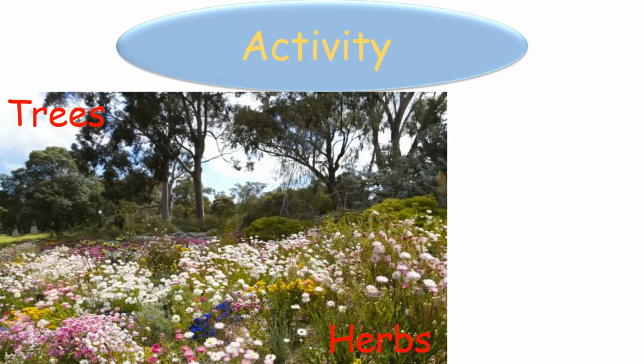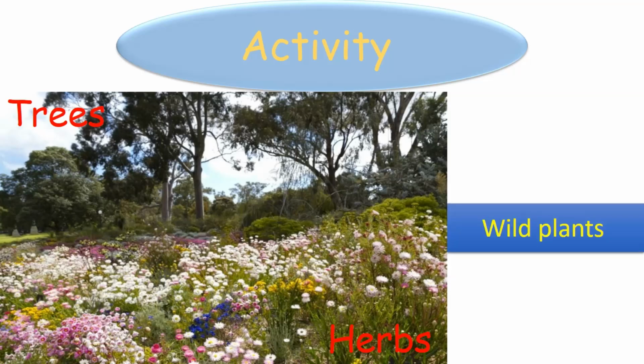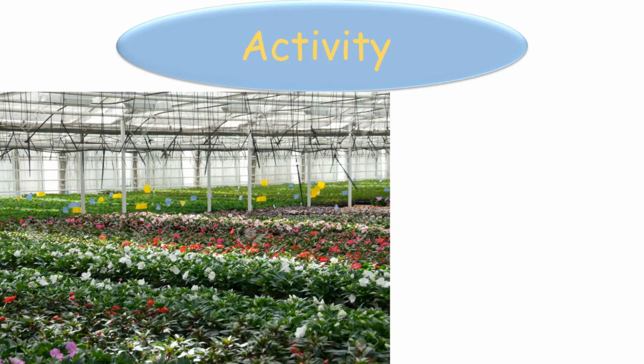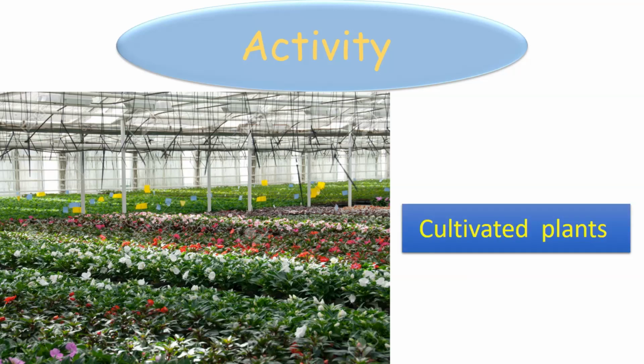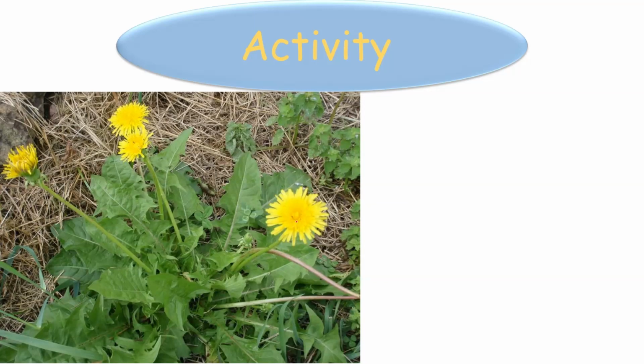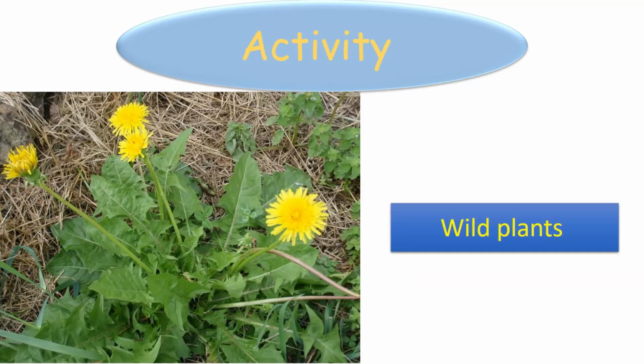These trees and these herbs that we saw before, they are grown alone in nature, so they are wild plants. Look at these plants. Are they grown alone? No, they are planted by someone. So they are cultivated plants. Look at this herb. Is it planted by someone? No. So it is a wild plant. Yes, it is a wild plant.